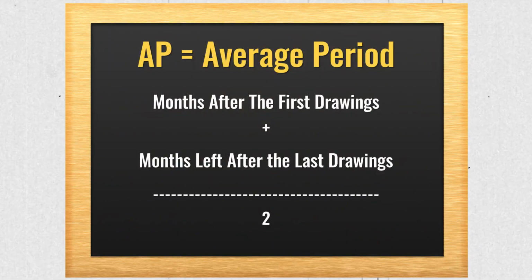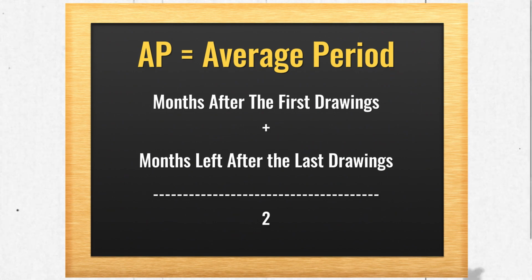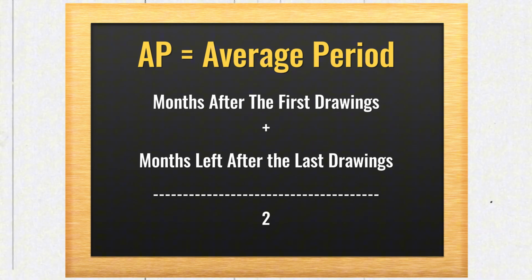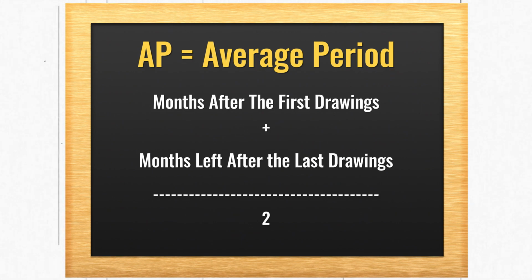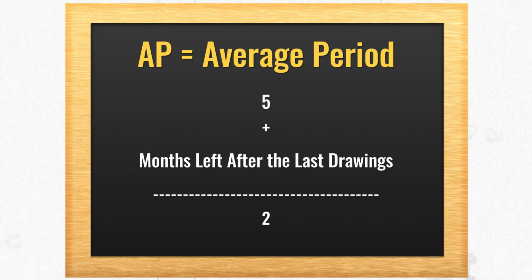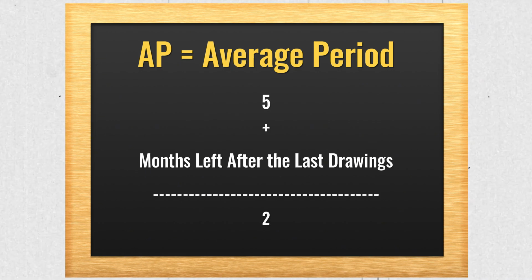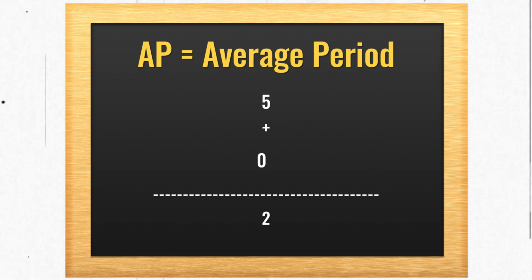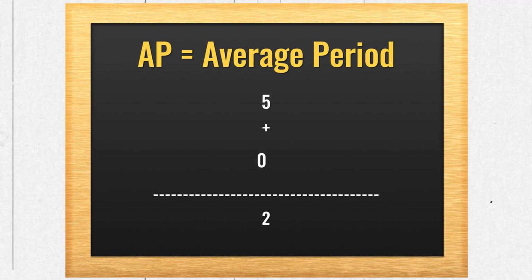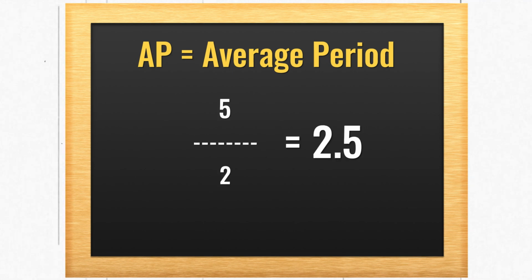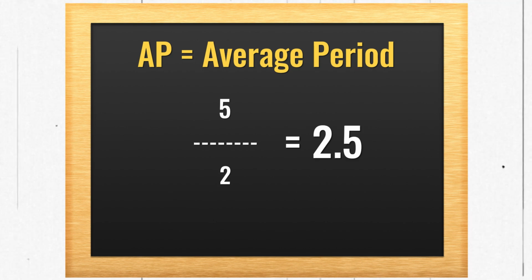So let's calculate the AP. The first drawing, which was done on 31st of October, will have only 5 months left, plus the months left after the last drawing. The last drawing was made on 31st of March itself, so there is no month left after 31st March. So it will be 0. So the AP will be 5 plus 0, whole upon 2, which will give you 2.5. So 2.5 is the AP for the last variation.